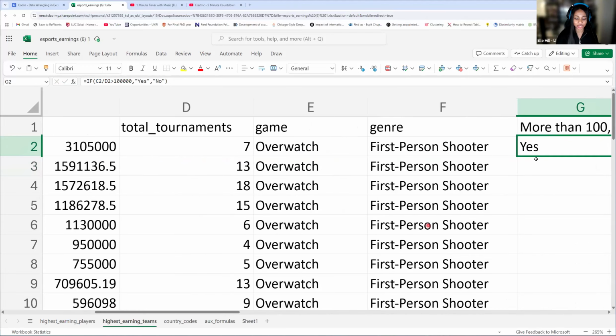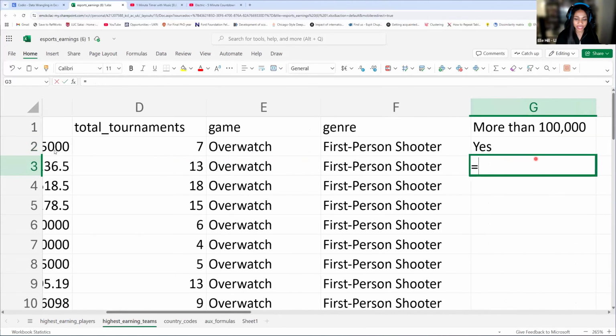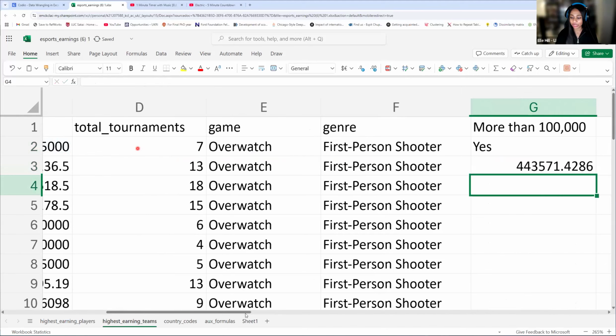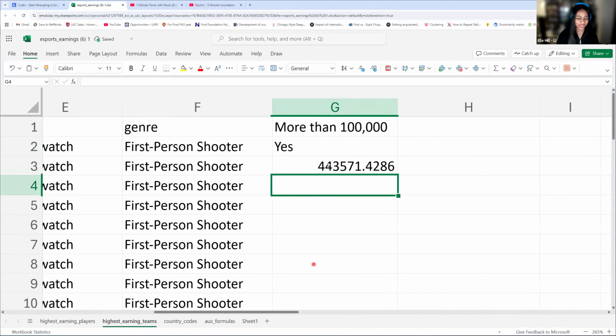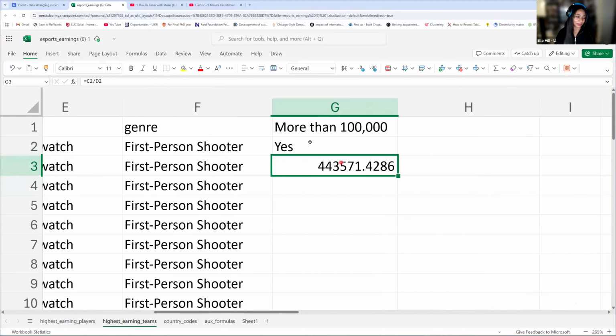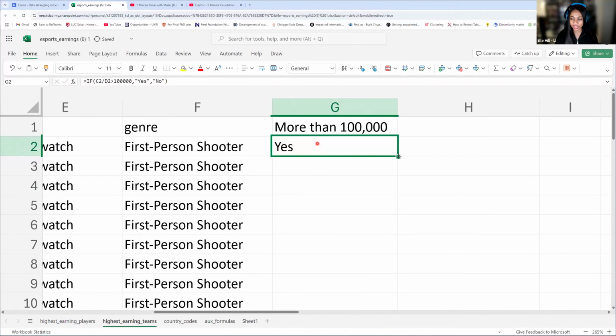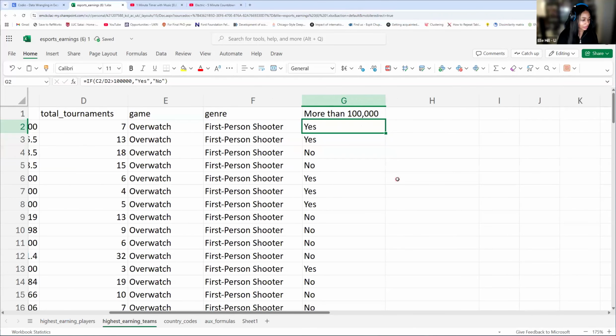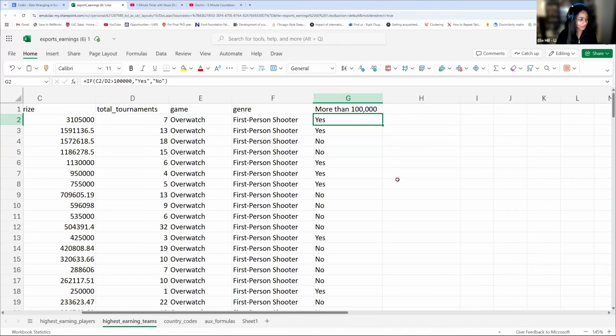We could do a sanity check here. Let's just do this calculation quickly. We have this divided by this, and we see that it is well over 100,000. So that is correct. And what we can do afterwards is autofill, and then we have our column. You don't have to use quotes for true or false because those are things that Excel recognizes. Otherwise, if it's words, you have to put them in quotes. I think this will become okay with time. I think you'll get used to this more with time.